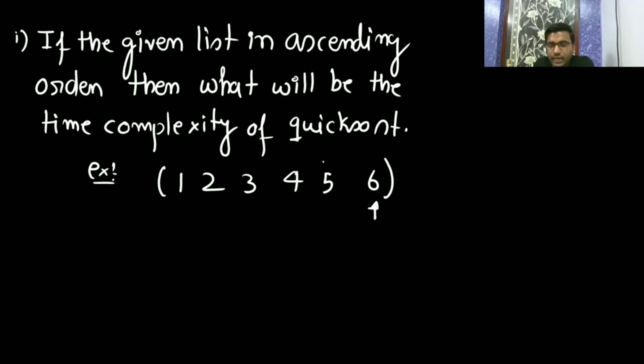Now you always call the partition, so i will be here and j will be here.